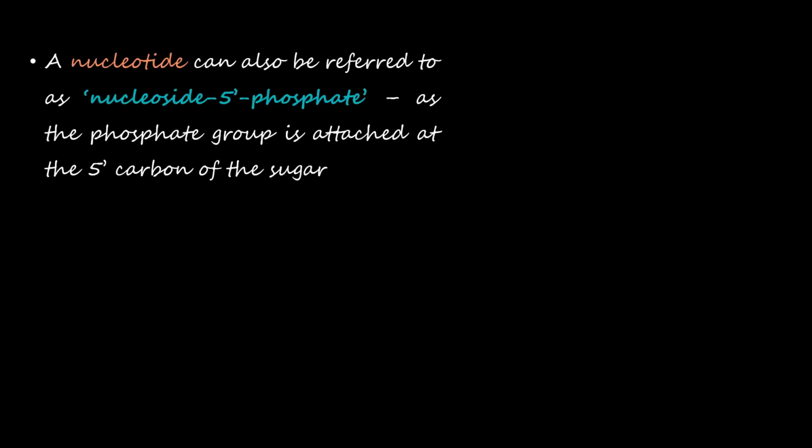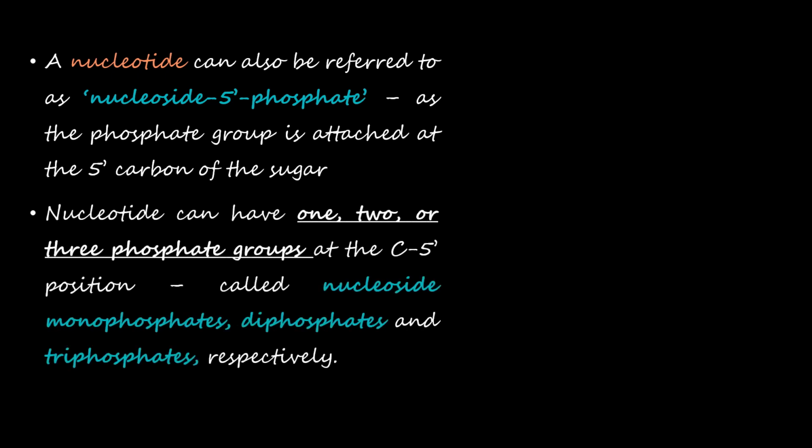A nucleotide can also be referred to as nucleoside 5' phosphate because the phosphate group is attached at the 5' carbon of the sugar. This is very important. You should know that the nucleotide is also called nucleoside 5' phosphate. The prime is there because we are referring to the numbering on the sugar, that is the 5th carbon of the sugar. To the 5th carbon of the sugar, this phosphate group is attached, making it a nucleotide.